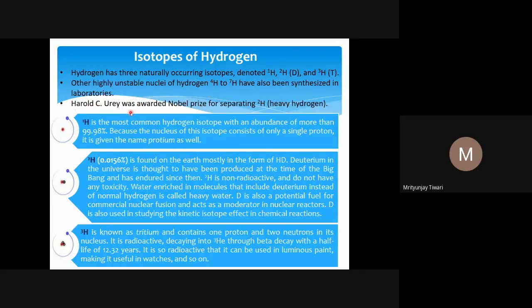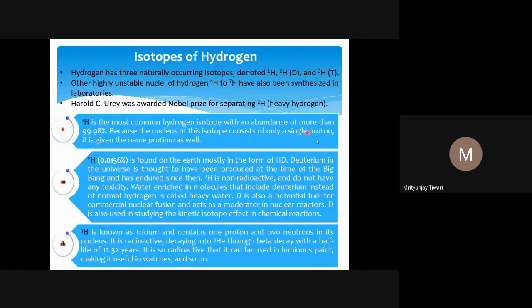Harold Urey was awarded the Nobel Prize for separating deuterium, which is also called heavy hydrogen. Deuterium, H2, is also called heavy hydrogen, and Harold Urey for the first time separated this deuterium from a hydrogen sample using simply physical methods. Because of that he got the Nobel Prize, in 1931, I think.